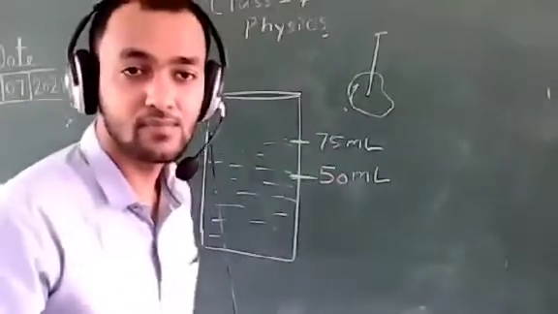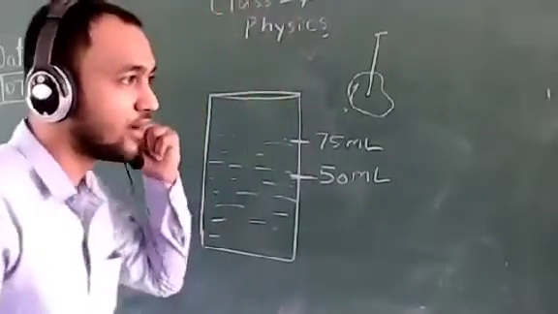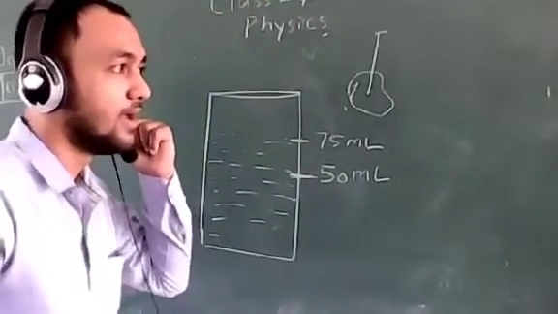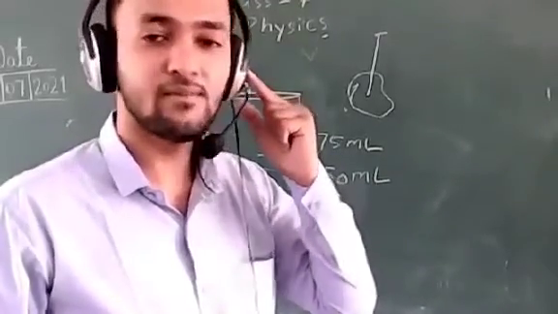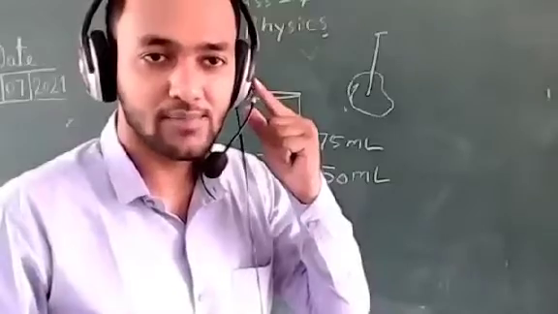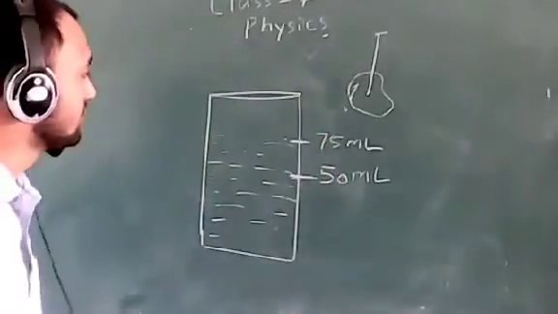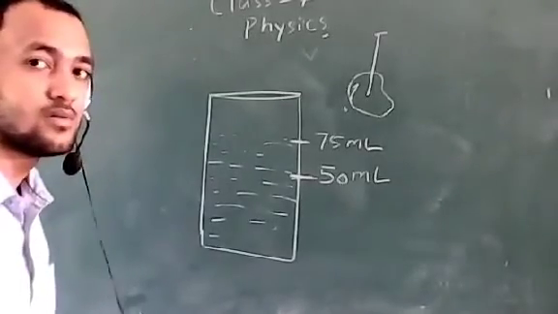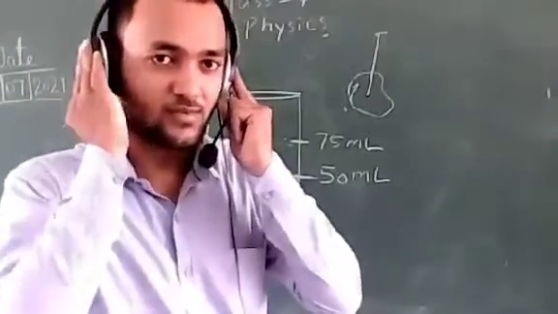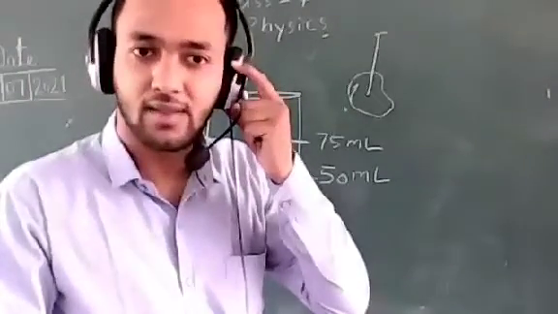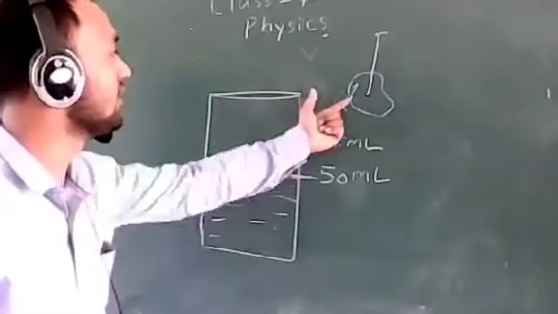Okay, Ankit Kumar. Sir, 25 ml. 25 what? Sir, ml. And 1 ml is equal to how many centimeter cube? Sir, 1000 ml. No, 1 milliliter is equal to 1 centimeter cube. Yes, Ragini, what's your answer? 25 milliliters. Okay. Can you convert it into centimeter cube? If it is 25 ml, how many centimeter cube is its volume?